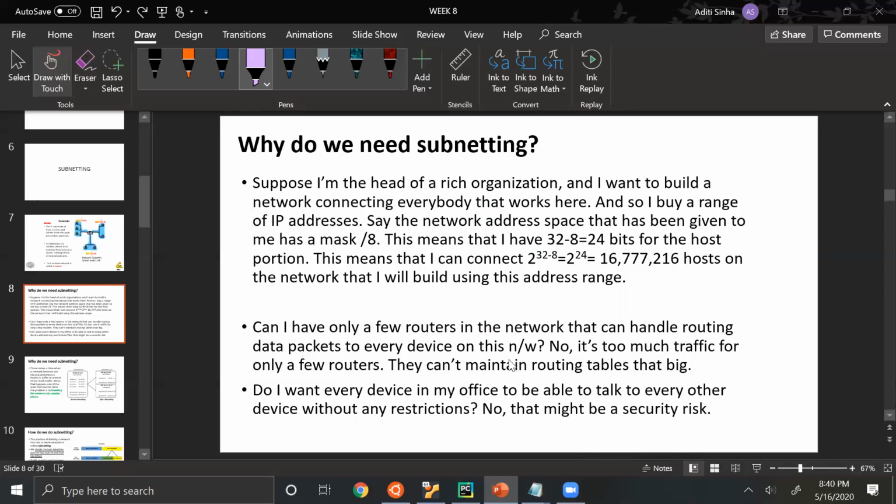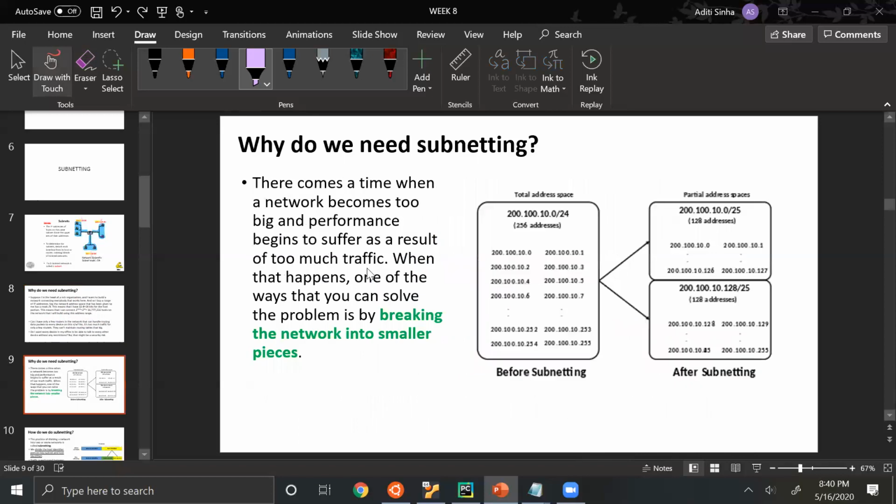And so this is a huge problem, that routers cannot maintain routing tables that big. And also, do I really want every device in my office to be directly accessible behind the router? Don't I want some additional security measures somewhere? So for all of this, we do subnetting.